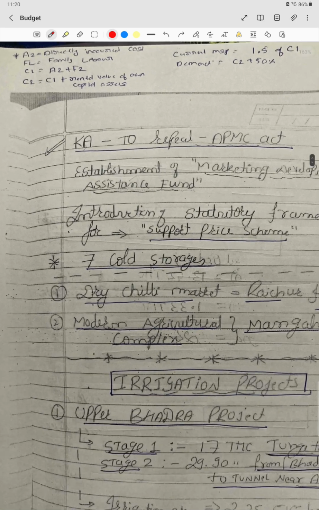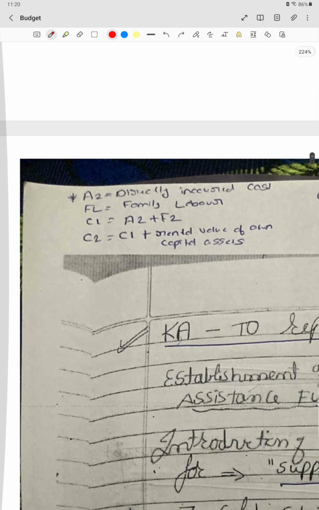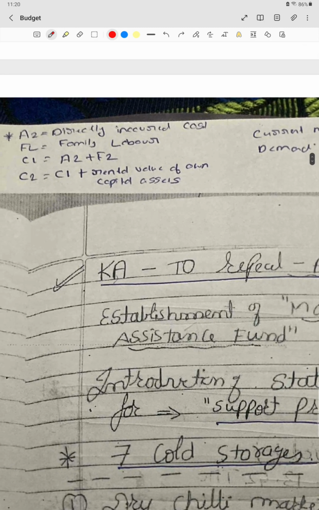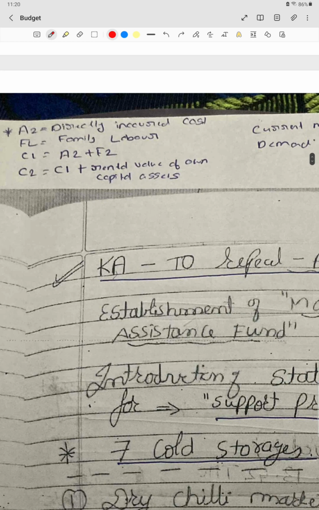Before that, we should also know some of the basics related to the MSP. So A2 basically means directly incurred cost. Means if they are purchasing any subsidy or any crop inputs, anything like that, it comes under A2. Then we have FL, that is family labor, and C1 is equal to A2 plus FL. Means the amount directly incurred plus the family labor.